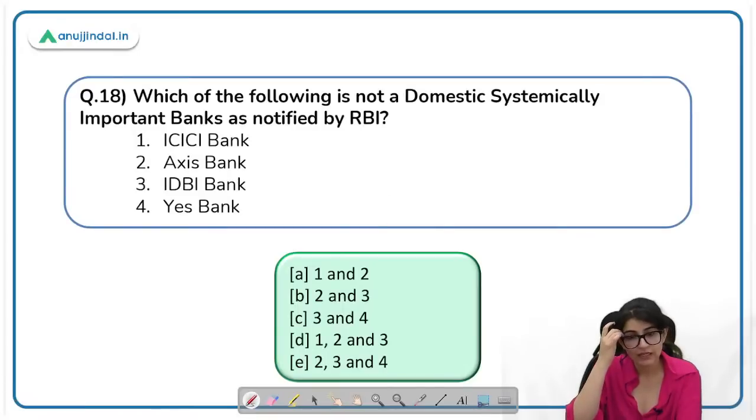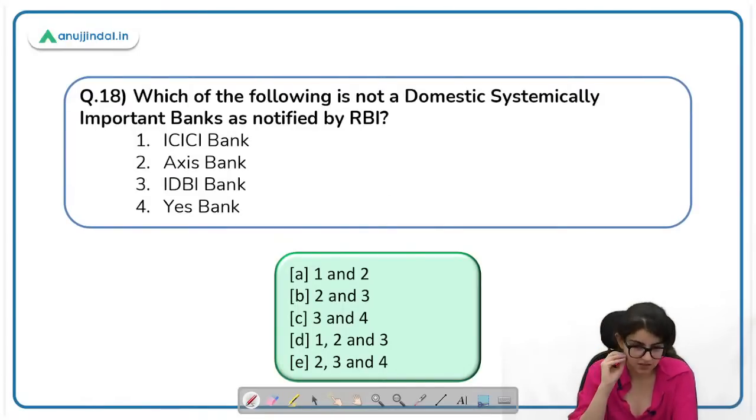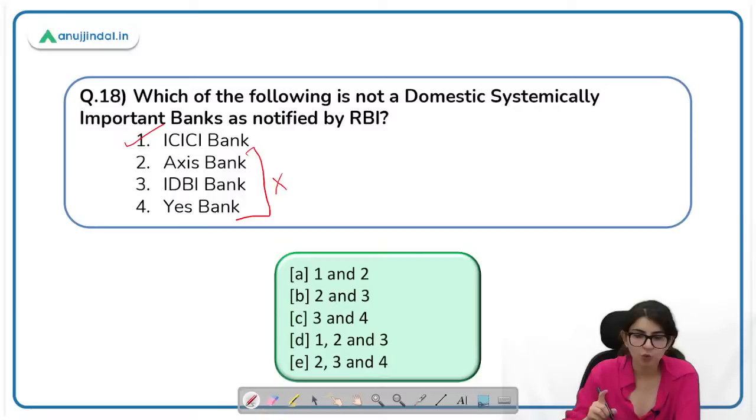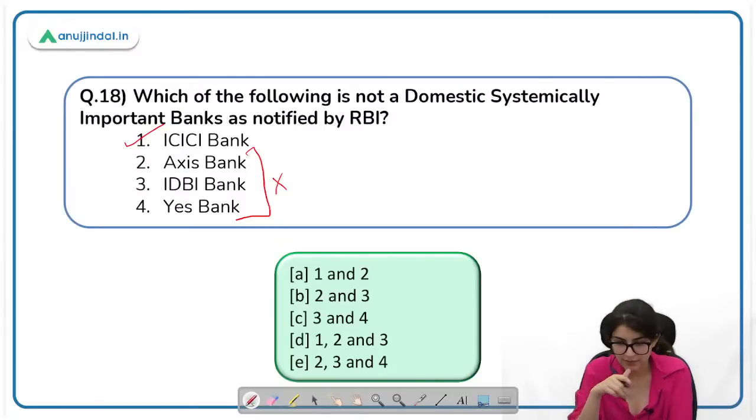Which of the following is not a domestic systemically important bank as notified by RBI? This is a very easy question. ICICI, yes. Axis, IDBI, yes. Bank, no. Can you tell me what are the other domestic systemically important banks that are notified by the RBI? Who is going to tell me this answer? Okay, please let me know which banks are notified as domestic systemically important banks. The answer here will be E.